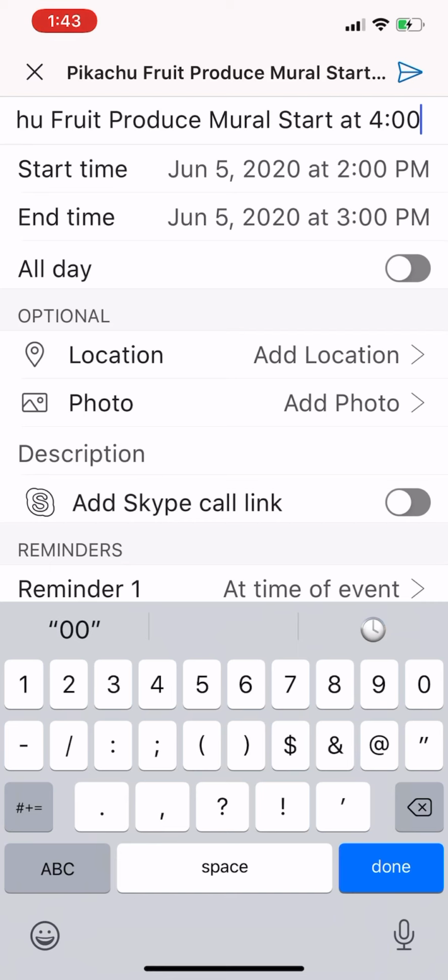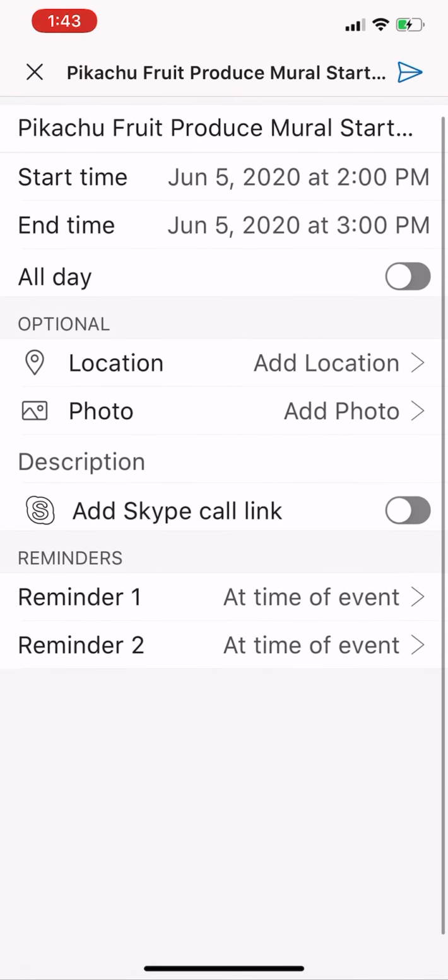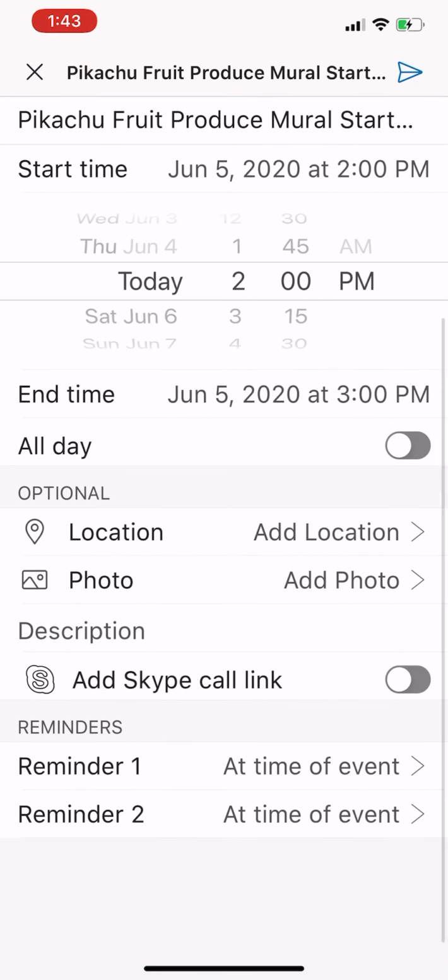Once you've done that, come down underneath that, you can see the start and the end time here. So we're going to click start time. We're going to click that as close as possible to our start time. As you can see, it's 15-minute increments, so definitely try to get it, but we understand if it's not possible to get it as close as possible. Why is that important? That will send out an in-chat reminder saying, hey, there's a raid coming up at 4 o'clock. The end time is more important, I would say.